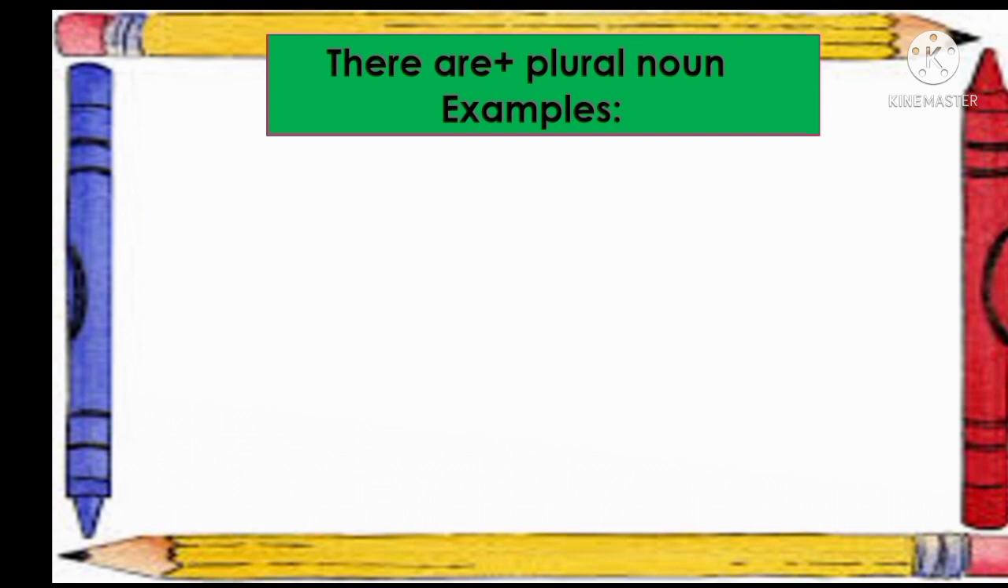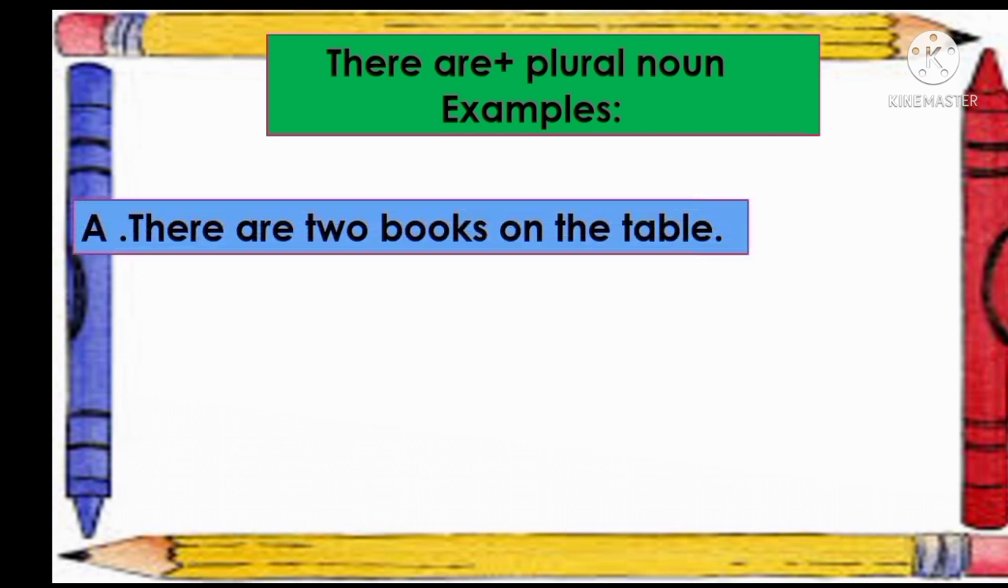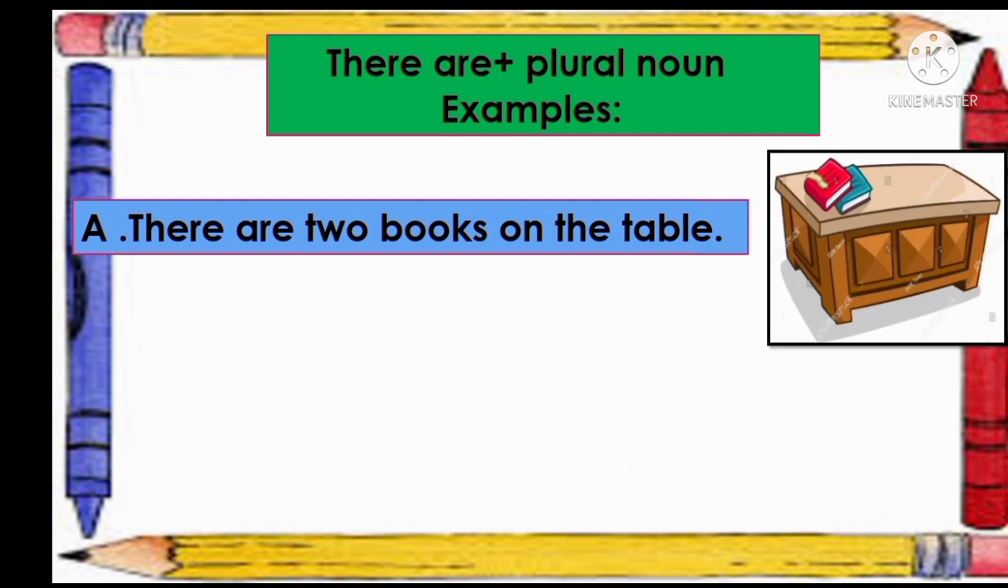We use there are with plural noun. Now the example I am showing here, there are 2 books on the table. Look at the picture, we can see 2 books on the table. So it will be there are, because there are means we will use there are with plural noun.